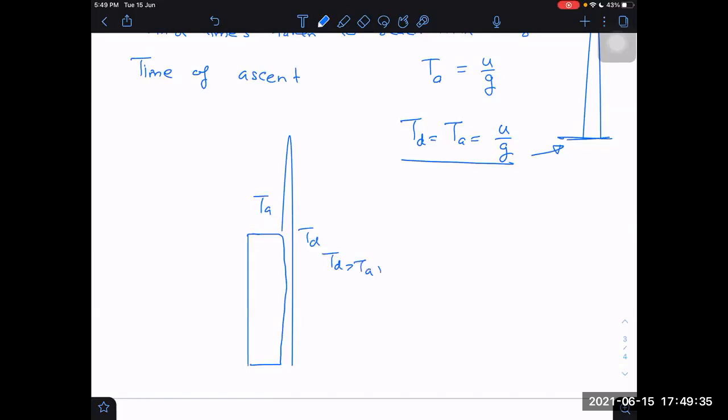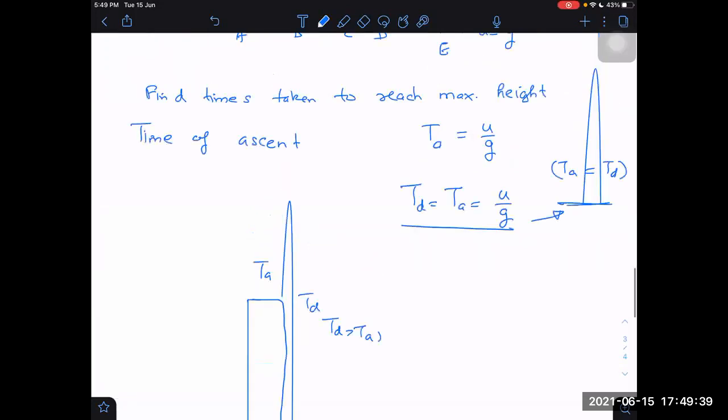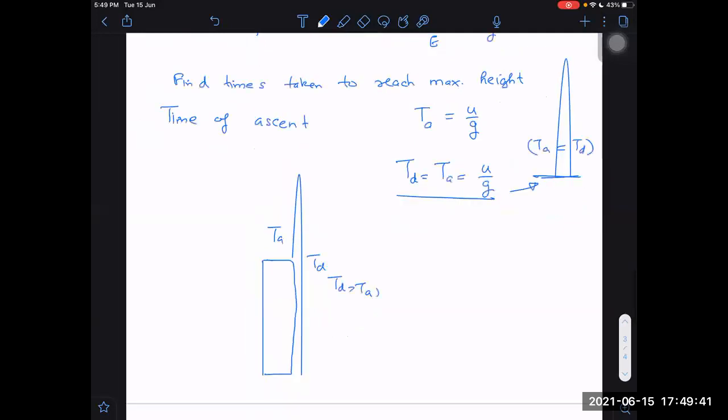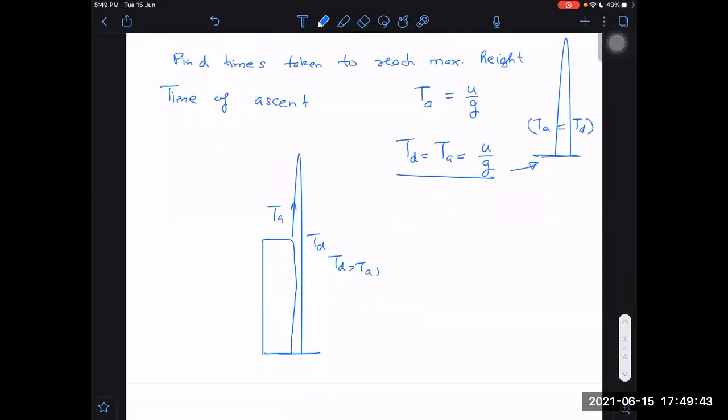And in this example, time of ascent is equal to time of descent. It depends on the situation, right? Take a particle thrown from the top of a tower. If it is thrown from the top of the tower, then it goes up and finally falls onto the ground. Then time of descent obviously will be more.